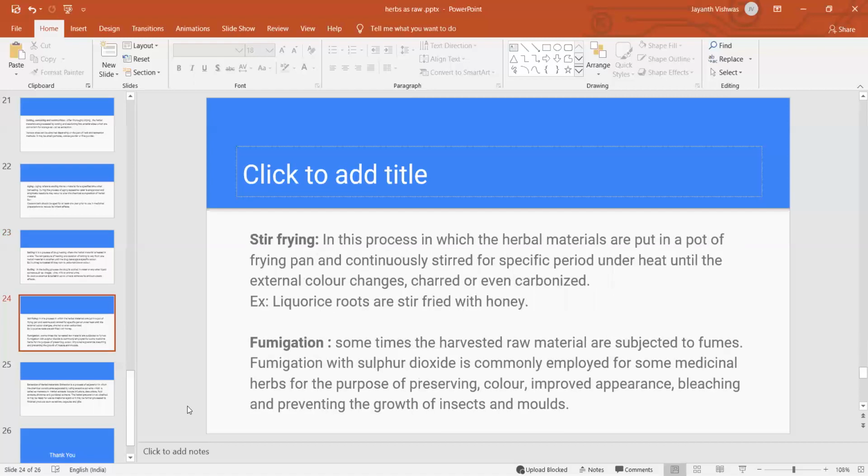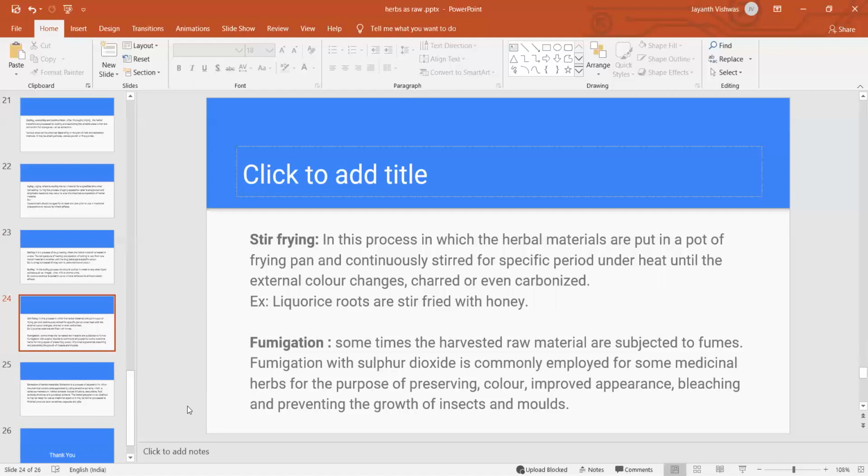So next is stir frying. In this process, the herbal materials are put in a pot or frying pan and continuously stirred for a specific period under heat until the external color changes, or they are charred or even carbonized. So the herbal raw materials should be kept in a frying pan, and you have to go for stirring continuously for some time.